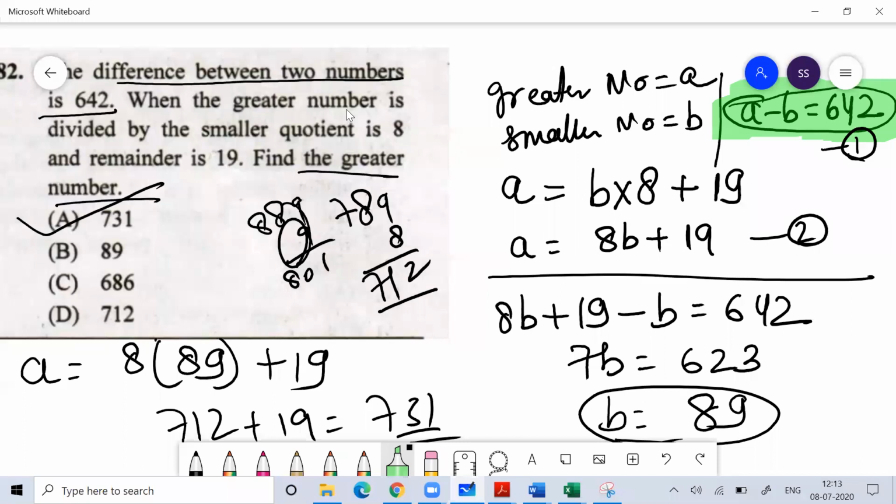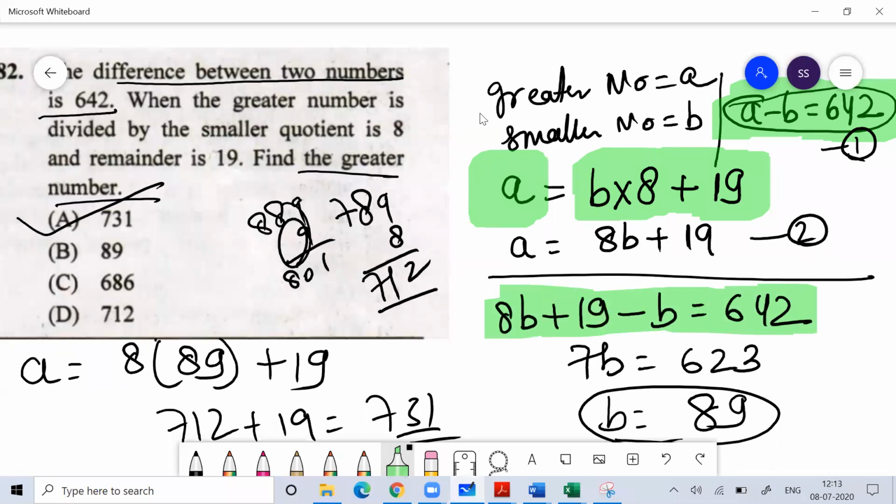You know that dividend is A, and dividend is equal to divisor into quotient plus remainder. So you got the value of A: A is equal to 8 into B plus 19. Put this in this equation.